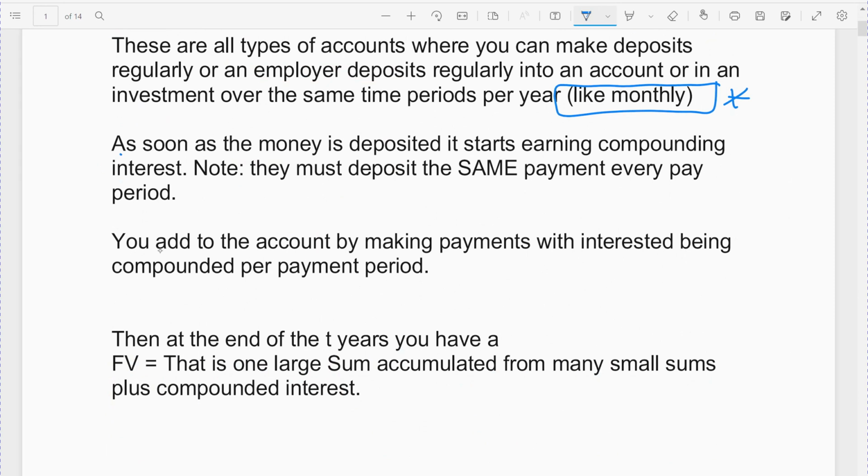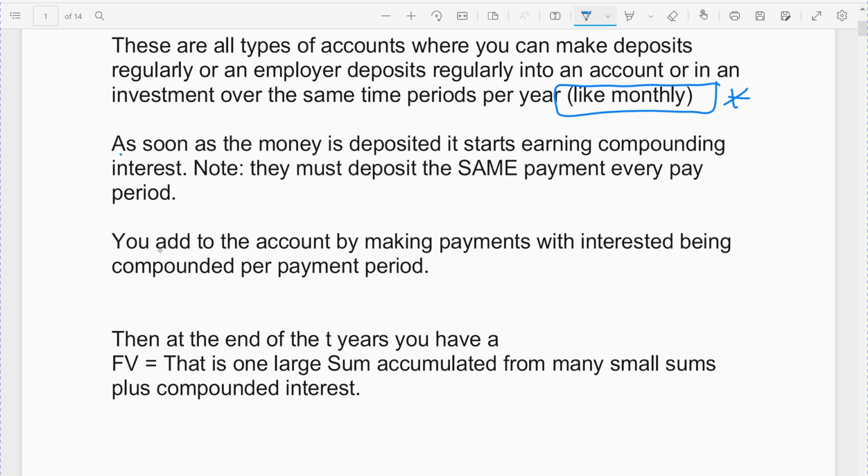Now, you don't have to. There are other types of annuities, bi-weekly, semi-annually, and those things too. But monthly is the most common, and so monthly is the one we're going to use. All of ours are going to be set up monthly. It's many little deposits that you're making. It's kind of like the opposite of a loan, where you pay back a little bit at a time. Well, this is you saving a little bit at a time.